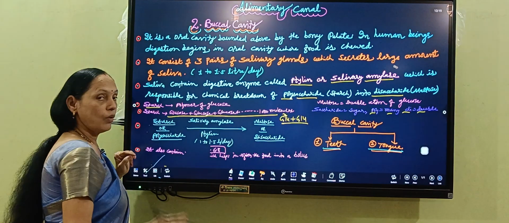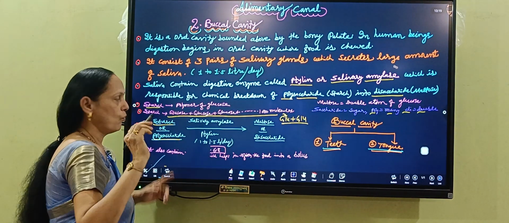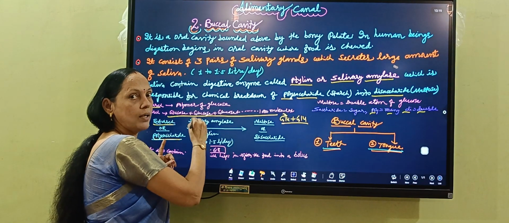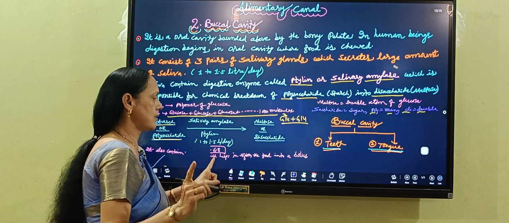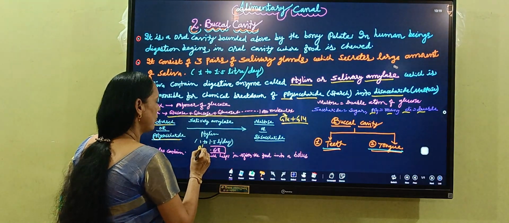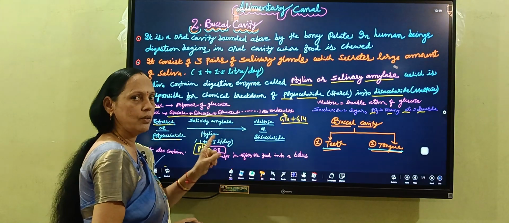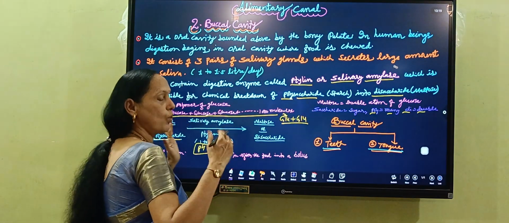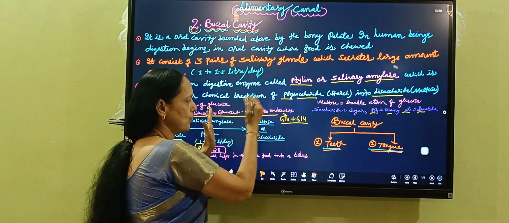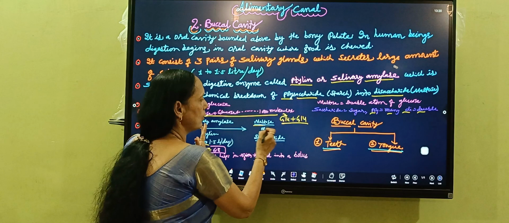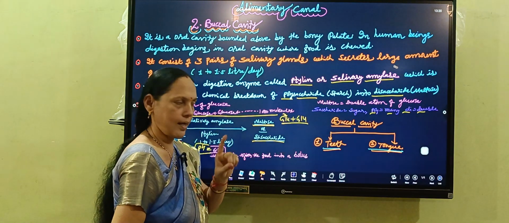Okay. Now, what is the main function? This is the starch or polysaccharide. When it reacts with the salivary amylase or ptyalin, ptyalin's pH is 6.8. Okay, pH of the ptyalin is 6.8. So when it reacts with the polysaccharide, what happens? It will degrade the polysaccharide into disaccharide. 2 molecules of glucose, that is called maltose, or it is also called disaccharide.